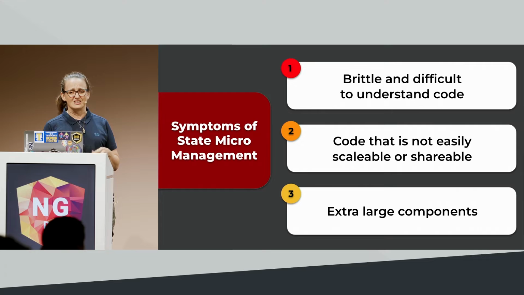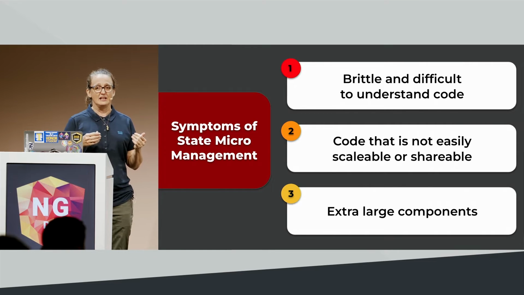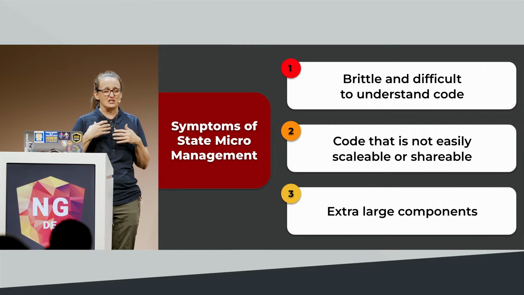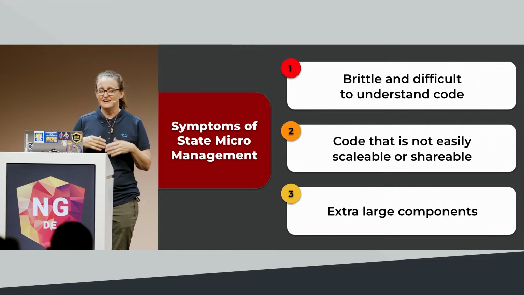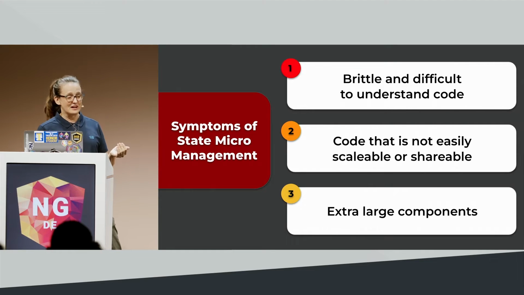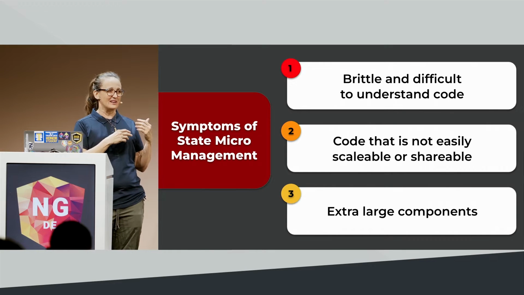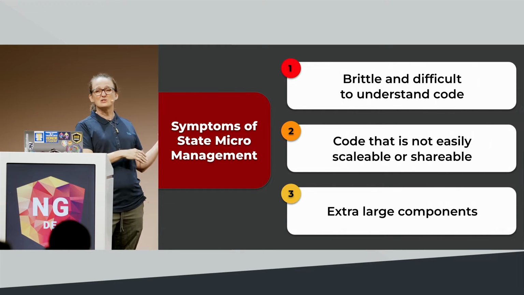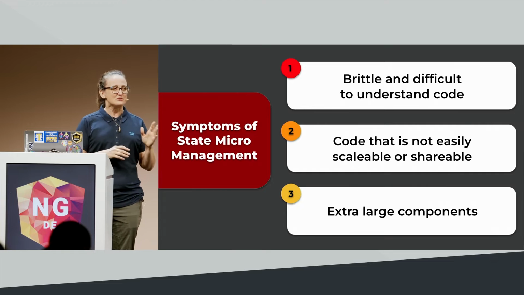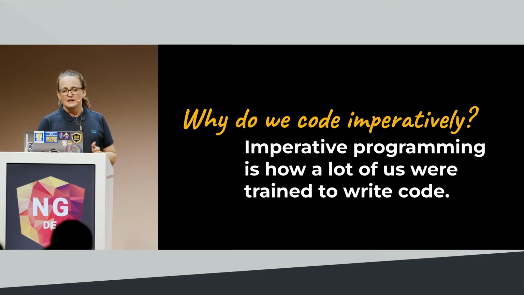It's components that are not easily scalable or shareable. So if somebody says, hey, we want to develop a new feature on this component, and your heart starts beating fast and you know it's going to really suck to do that, yeah, those are the components we're talking about. It's those extra large components, not like the 200-line components, but like the 3,000-line components. Those are the ones we're talking about, right?